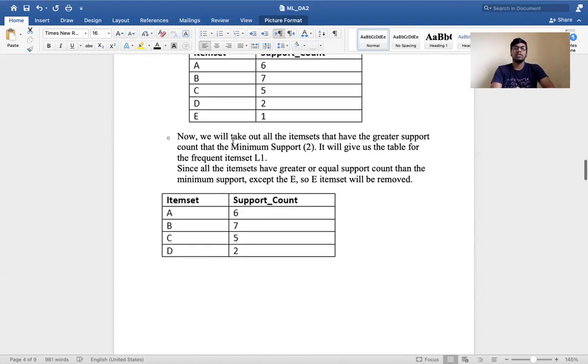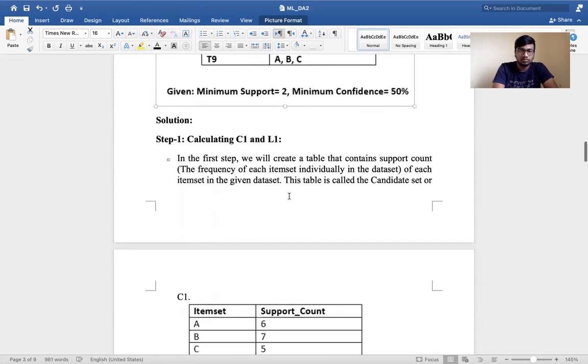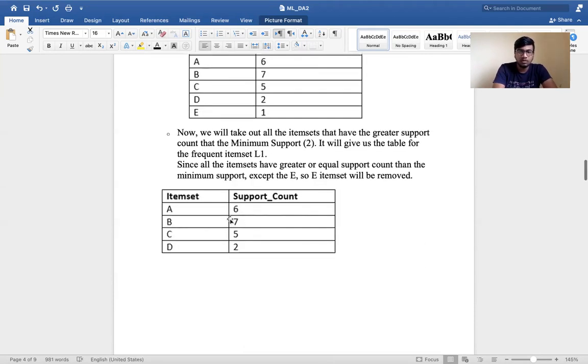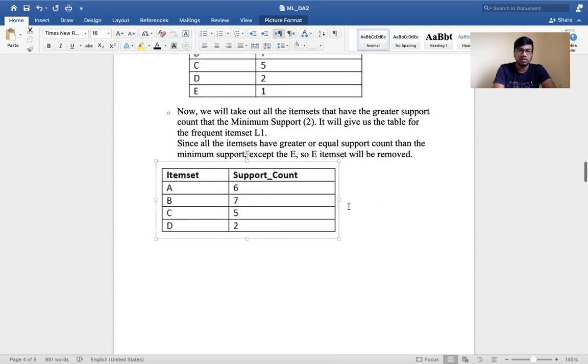Now we will take out the item sets that have greater support count than the minimum support count 2. That is given in the question. Minimum support count is 2. So it will give us the table for the frequent item set L1. Since all item sets have greater or equal support count than the minimum support count, except E. E is having 1. 1 is less than 2. So we'll remove E value. And now we'll modify the support count table. So this we will get as the support count table.